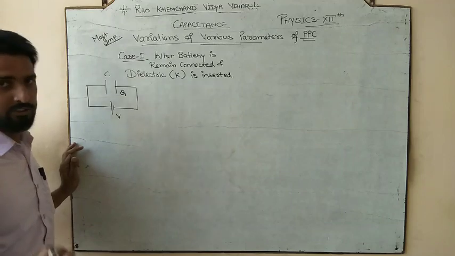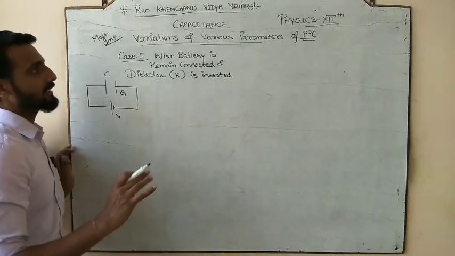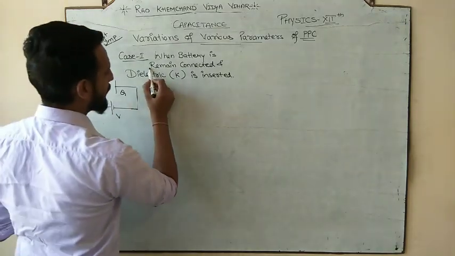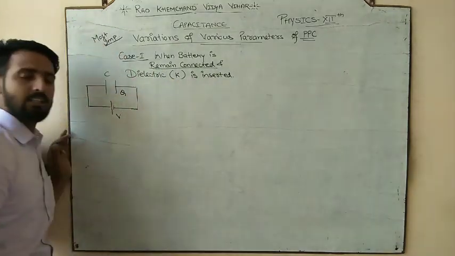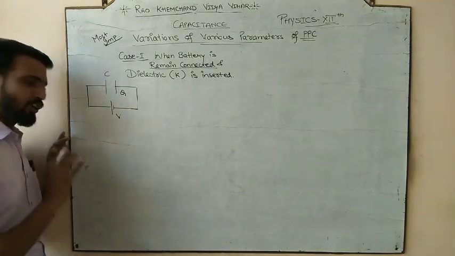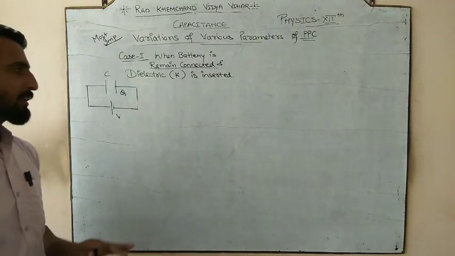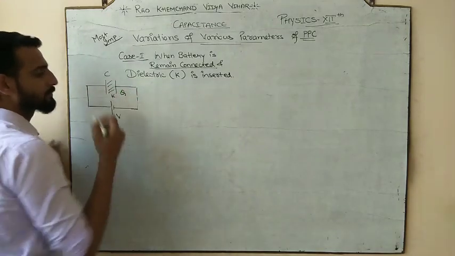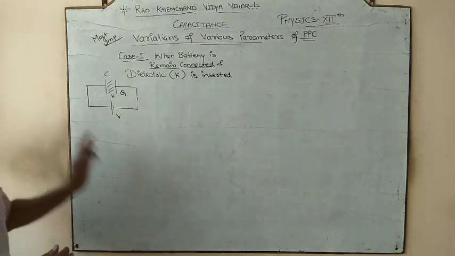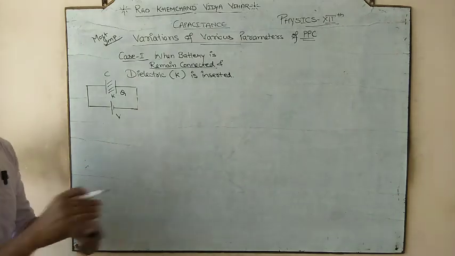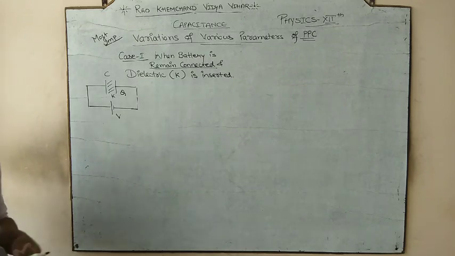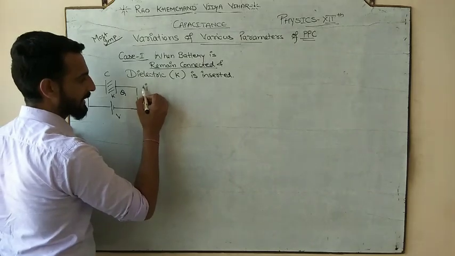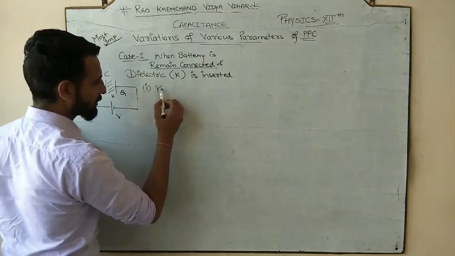Inside it, Q amount of charge is stored. Now the teacher is asking what would be the variation, what changes will come if the battery remains connected. This is your first point. So you can't remove the battery. The battery is going to remain connected, and during that process you inserted a medium. That means the battery is connected and you added a medium. So what is going to happen to the various parameters? Let's start. So case 1, the first parameter is the potential.